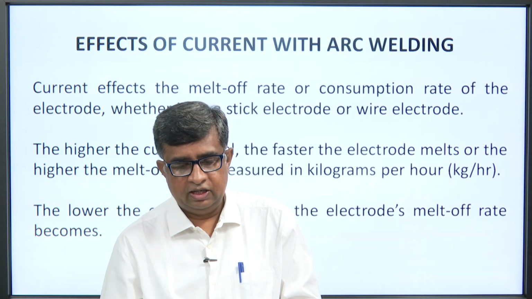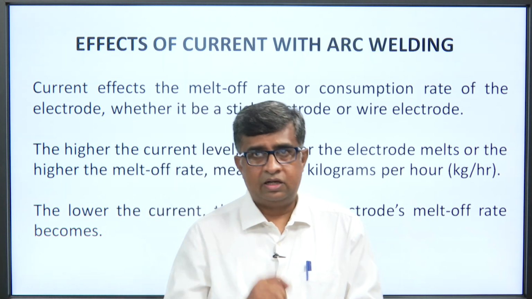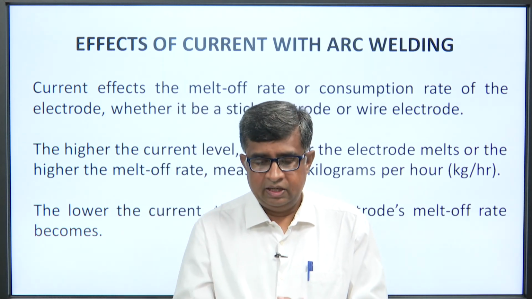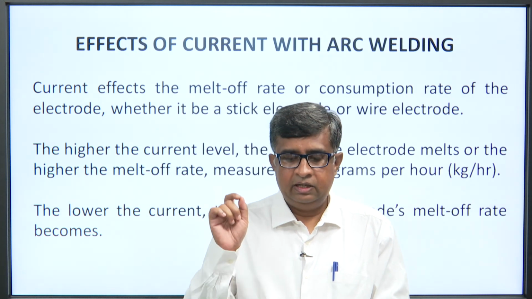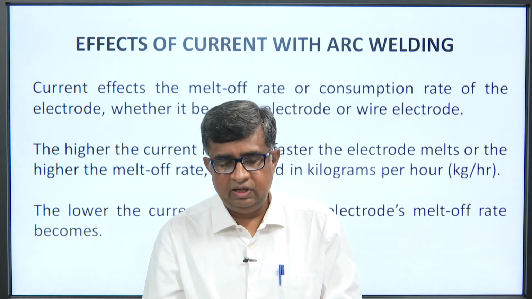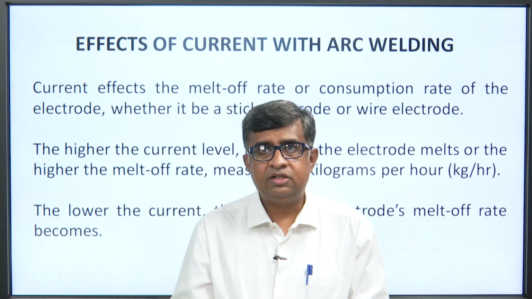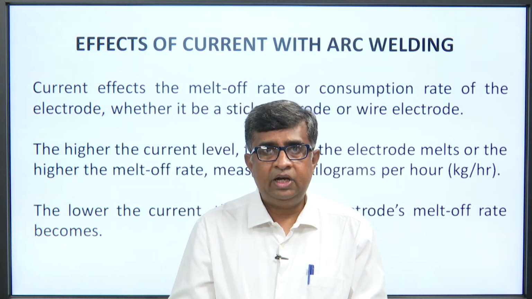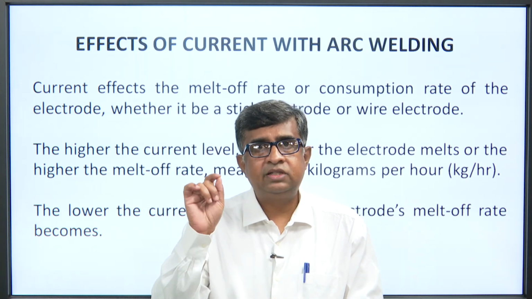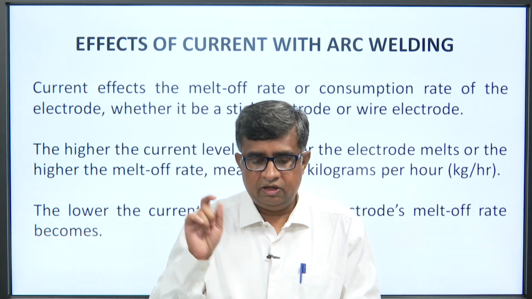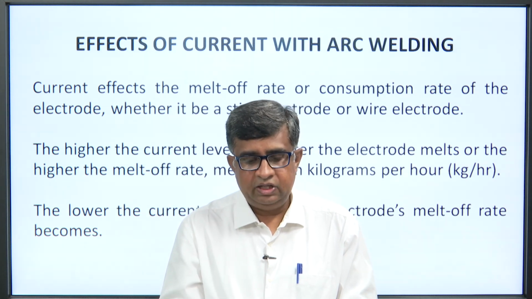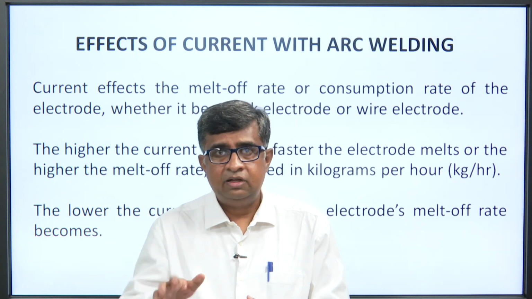Again, the effect of arc current in arc welding: the higher the current level, the faster the electrode melts, or the higher the melt off rate. You can always get a higher melt off rate with higher current levels.